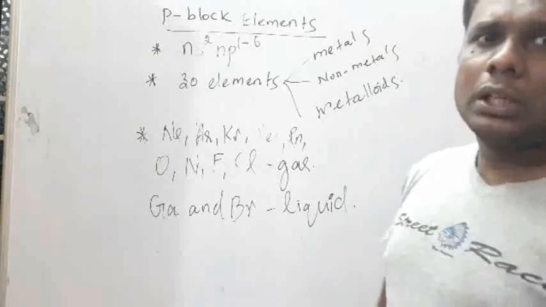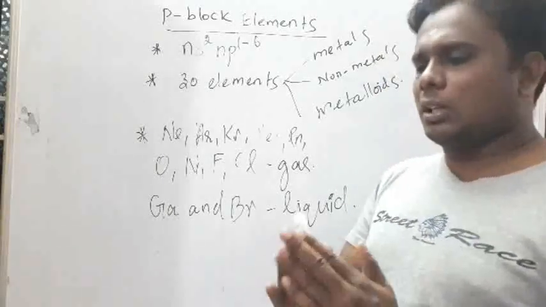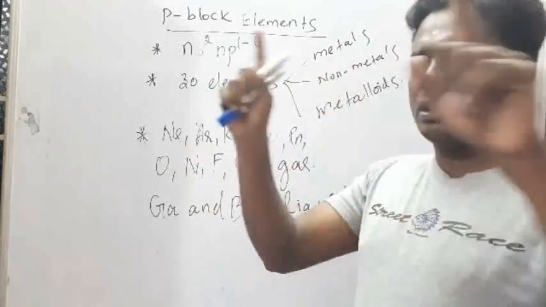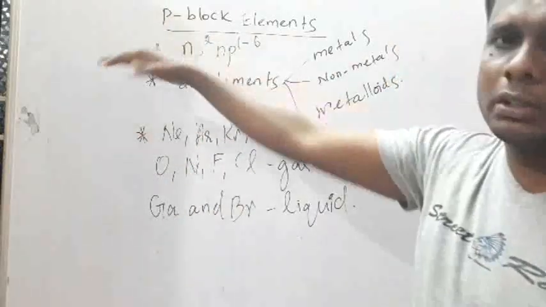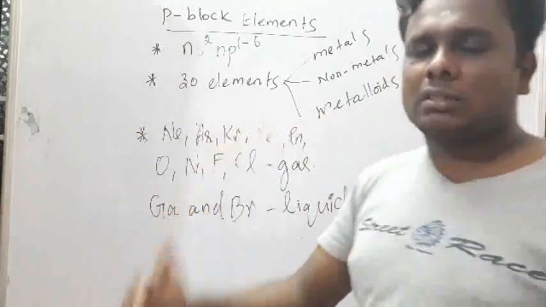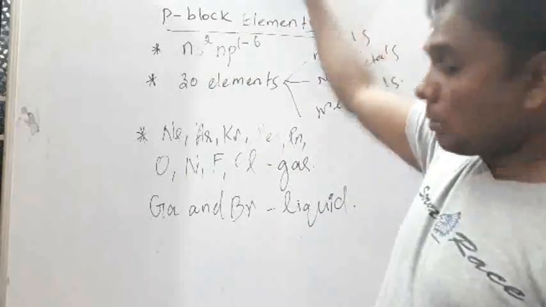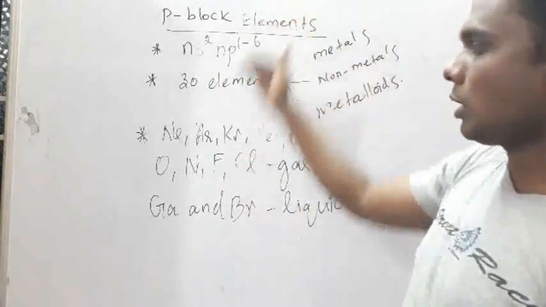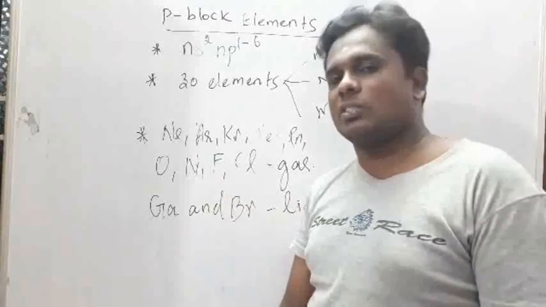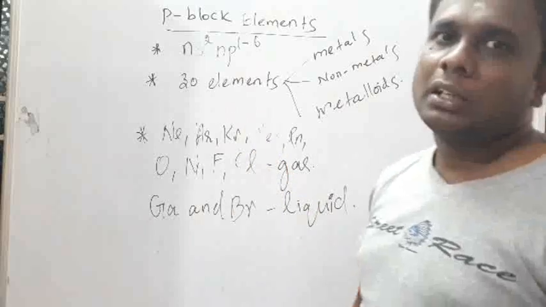Generally in the periodic table, from left to right, non-metallic character will be increasing. When you are coming from top to down, metallic character is increasing and non-metallic character is decreasing.